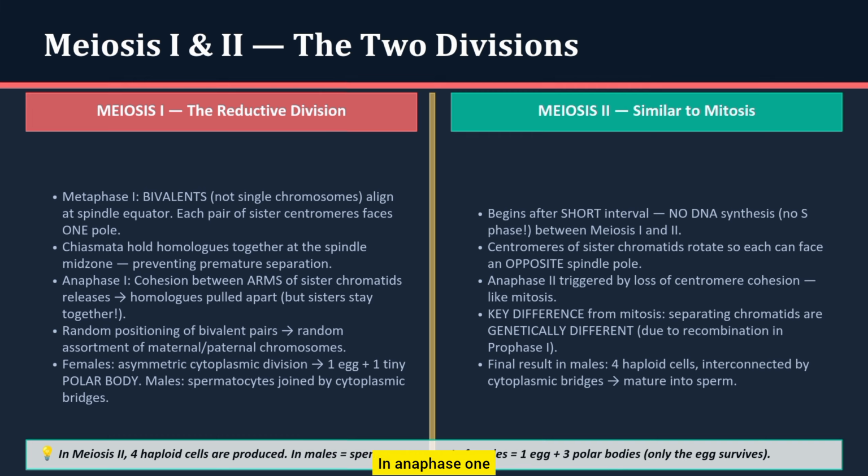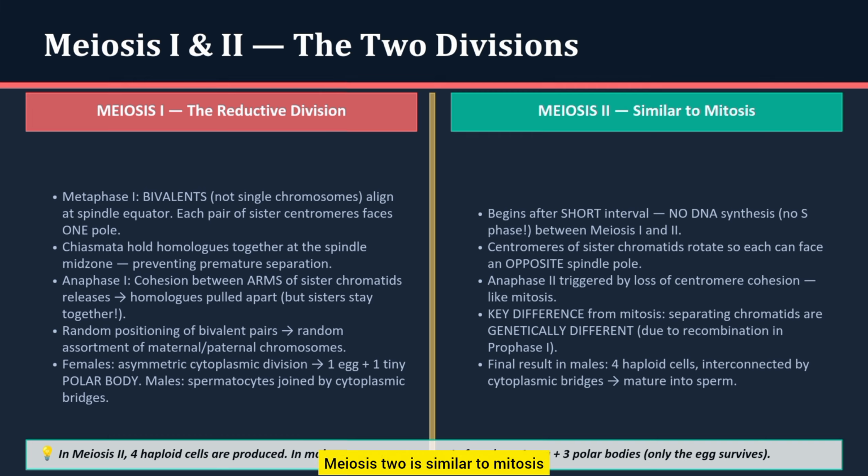In anaphase 1, these homologous chromosomes are pulled apart to opposite poles, but the sister chromatids remain attached. This is the key difference from mitosis. As a result, each daughter cell receives only 1 chromosome from each pair, effectively having the haploid chromosome number. Following this, the cell quickly enters meiosis 2 without any DNA replication.